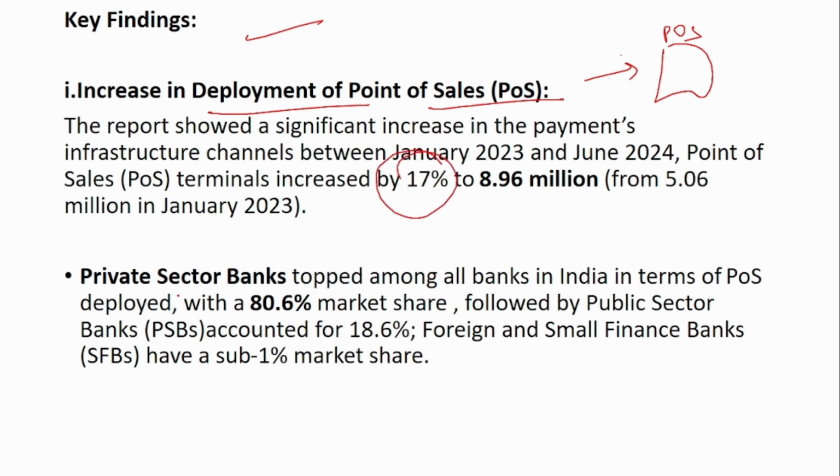The major driver in point of sale is the private sector banks. The private sector banks topped among all banks in India in terms of point of sales deployed, with 80% of market share. This is very huge. Out of the total number of POS available, 80% are deployed by the private sector banks, followed by the public sector banks at 18%, and the foreign and small banks have a very negligible market share, around 1%.